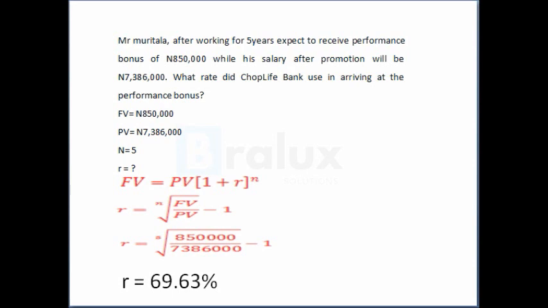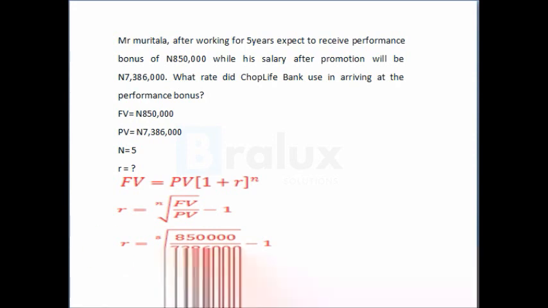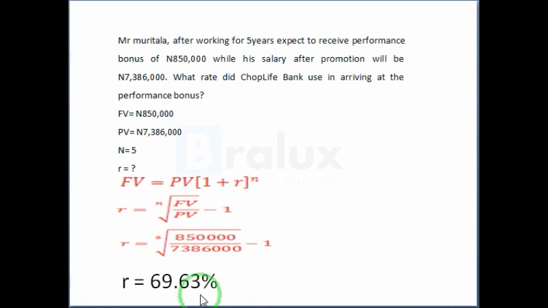Then, what rate did Chop Life Bank use in arriving at the performance bonus? So we have our future value to be 850,000 naira, the present value to be 7,386,000 naira, our N is 5. Then we are told to calculate the R, which is the rate used in getting the performance bonus.